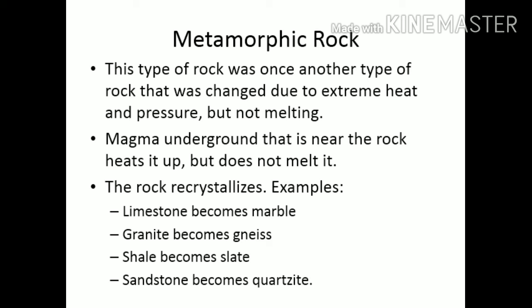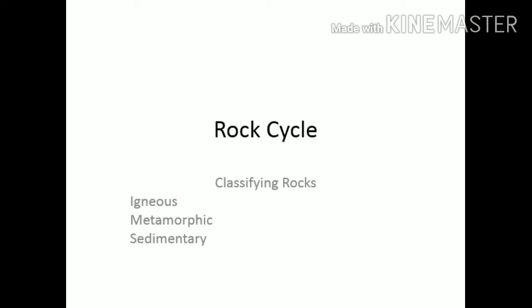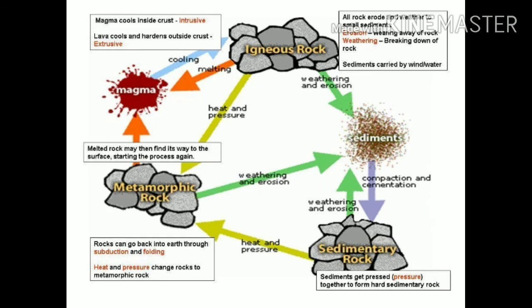That takes us to another point, which is called the rock cycle. What is the meaning of rock cycle? The changes that happen to rocks. Any type of rock can change type.